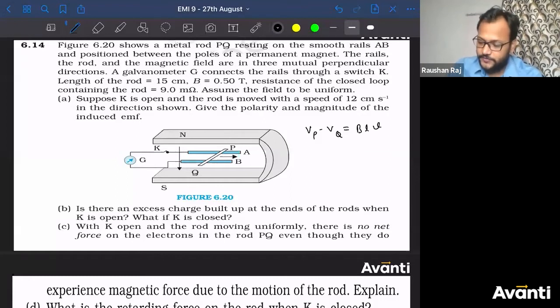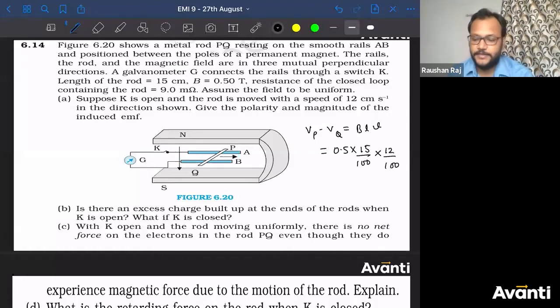Do I know the value of B? It is given to us, 0.5. Do I know the value of length? It is given to us, 15 centimeter, so 15 by 100. What is the velocity? 12 centimeter, so 12 divided by 100. Solve it down, you'll get the answer. So this is the approach for the first one.